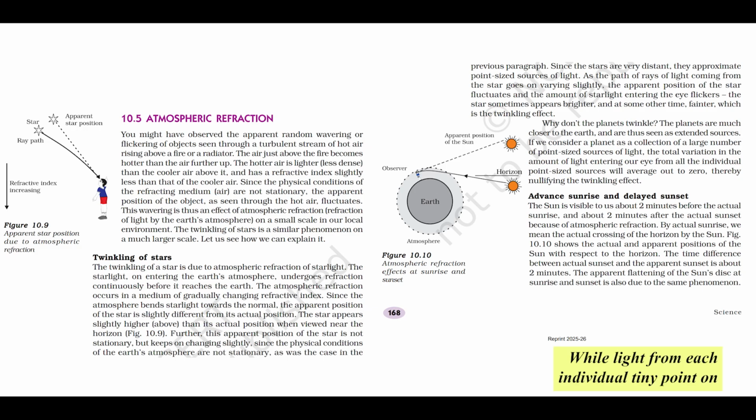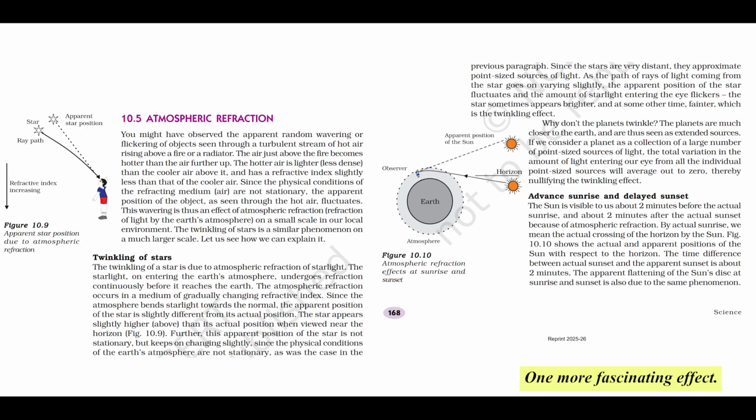While light from each individual tiny point on the planet might flicker due to the atmosphere, the fluctuations from all these points reaching your eye tend to average out. Some points get brighter, some get fainter simultaneously, and the overall effect cancels out. The total amount of light stays pretty constant. This nullifies the twinkling effect. So stars are points, planets are disks, collections of points, and the averaging cancels the twinkle for planets. Clever. Precisely. It's about apparent size due to distance.